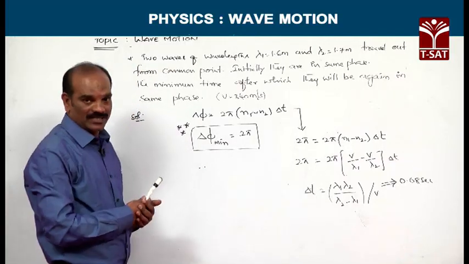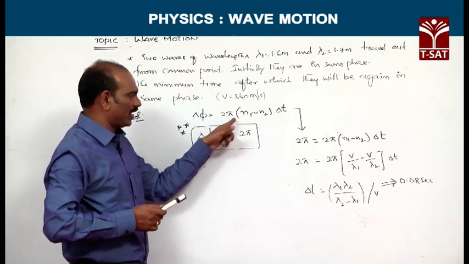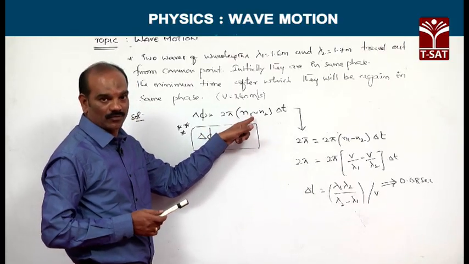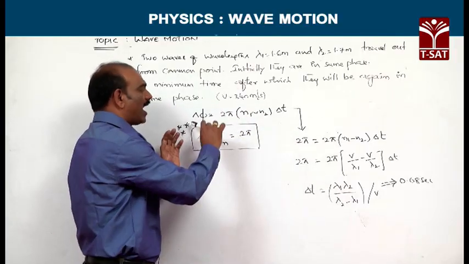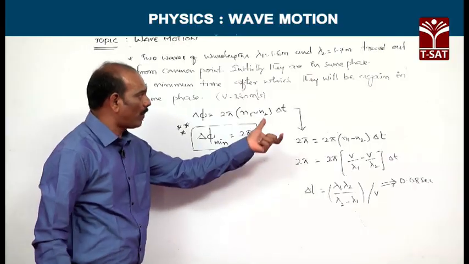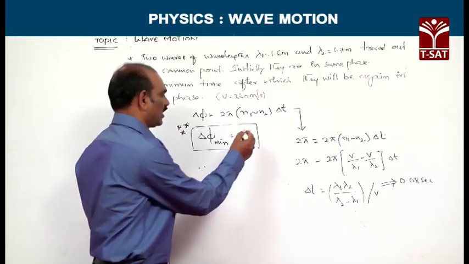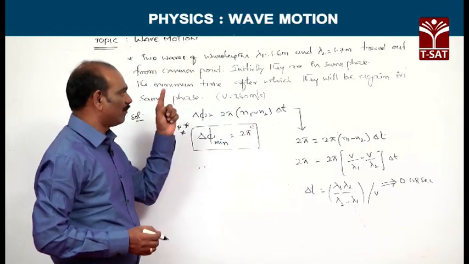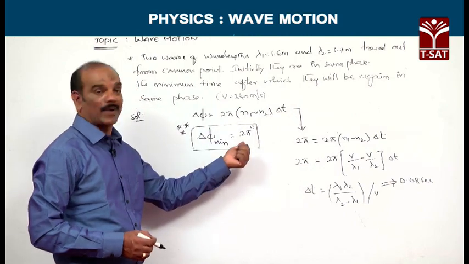We know the relation between them: delta phi, the phase difference, is equivalent to 2 pi times (n1 minus n2), the frequency difference, into delta t. This is the relation between the path and the time. The minimum phase difference for which two particles are again in the same phase is 2 pi radians. This one is very important.